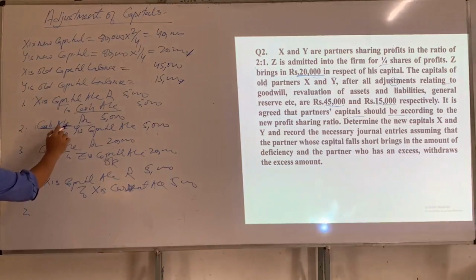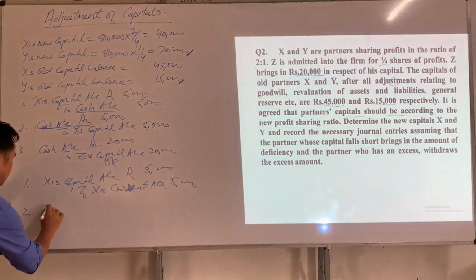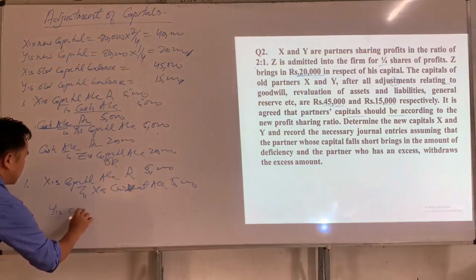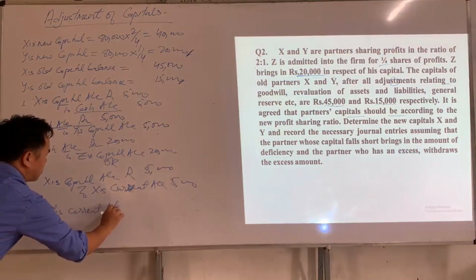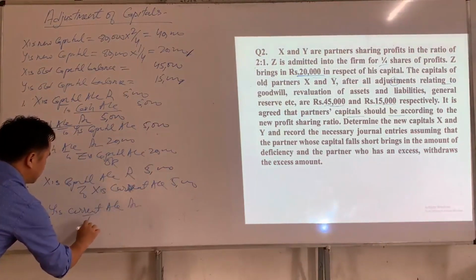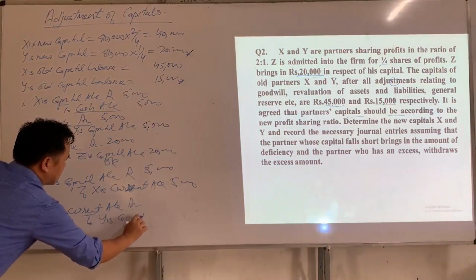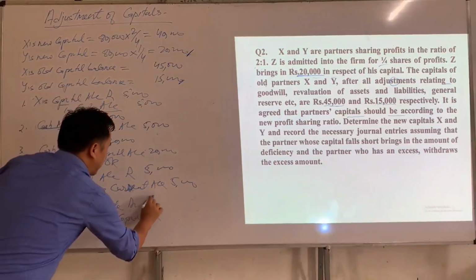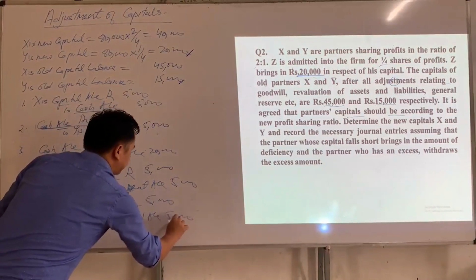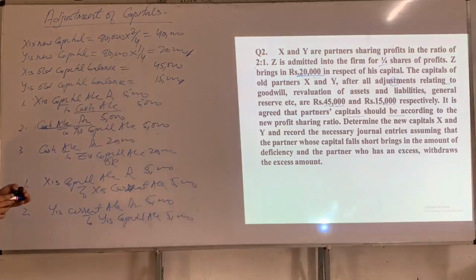So here if there is a deficiency, then Y's current account will be debited. Instead of cash we have to write Y's current account DR to Y's capital account. The amount will again be the same. Okay, is that clear for you?